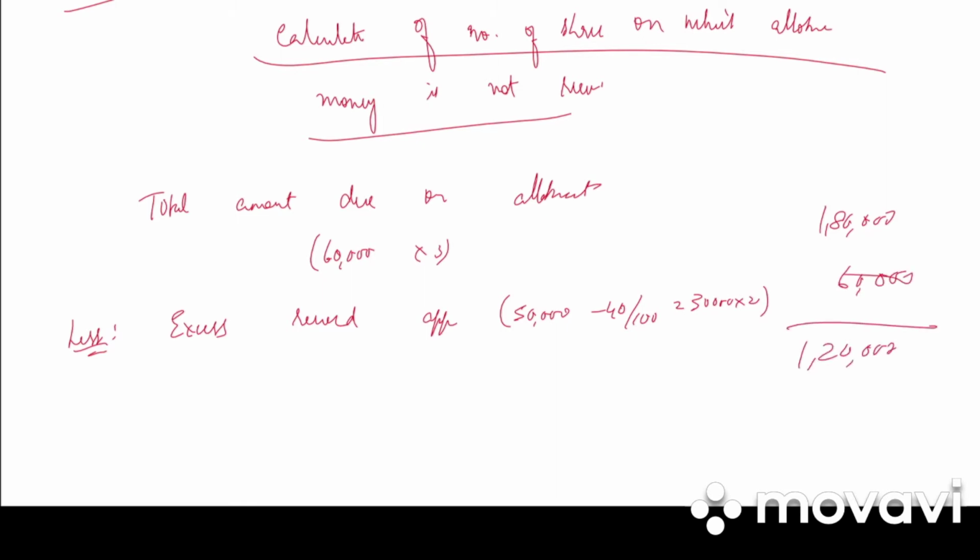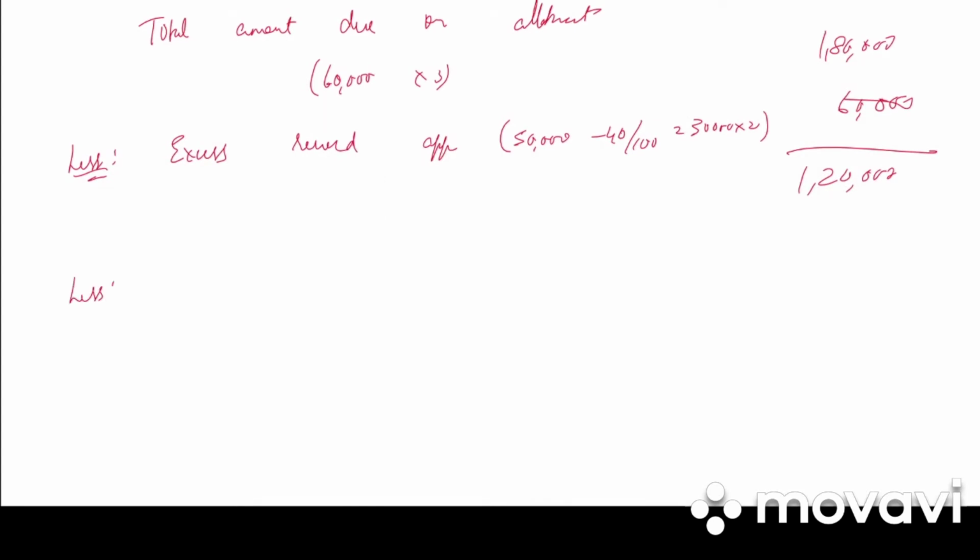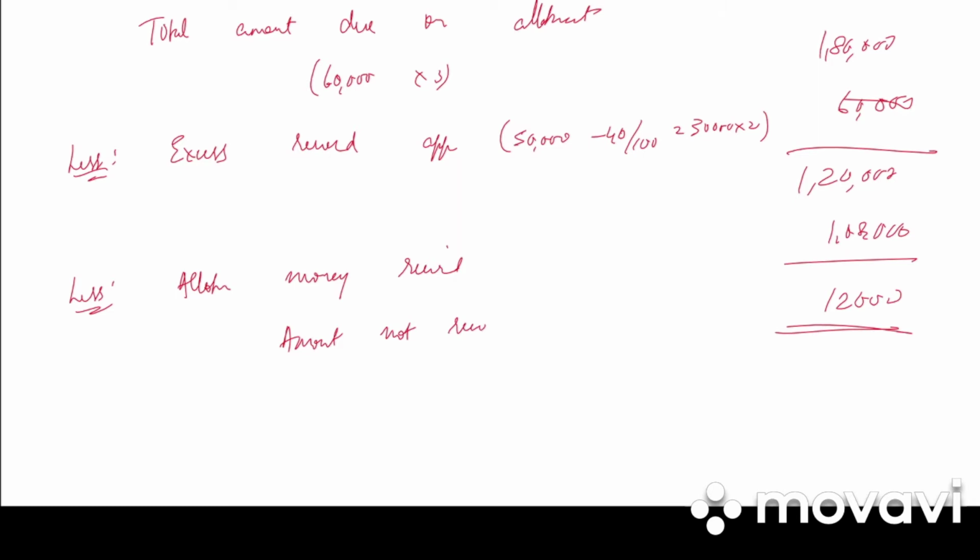We get 1,20,000, less allotment money received, that is 1,08,000. How much is remaining? 12,000 is the amount not received on allotment.